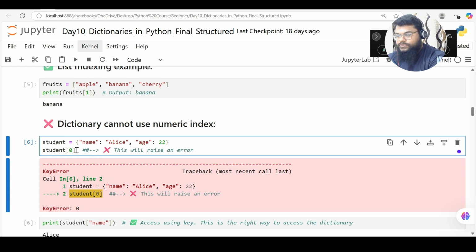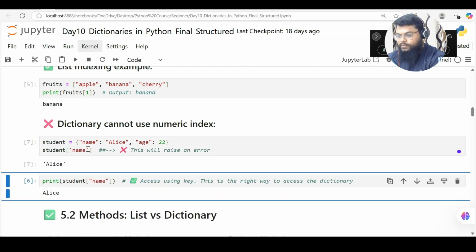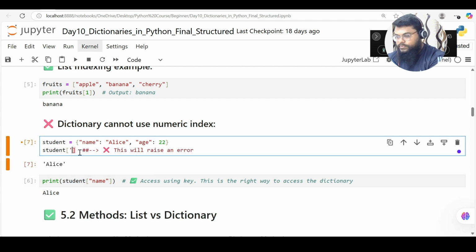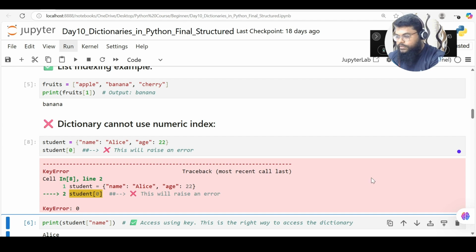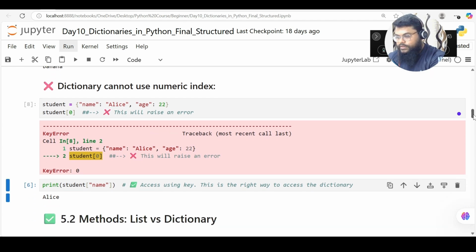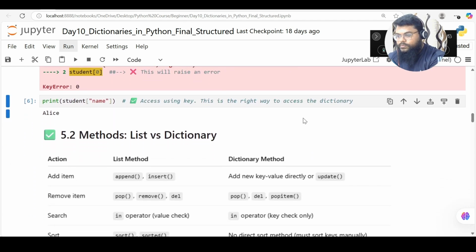That means there is no key called 0. That's what it's saying. So what is the key here? Key is name. It will bring the value. Okay, so I'll revert this back. So this will error out if we try it. Okay, so we can access dictionaries by their key.